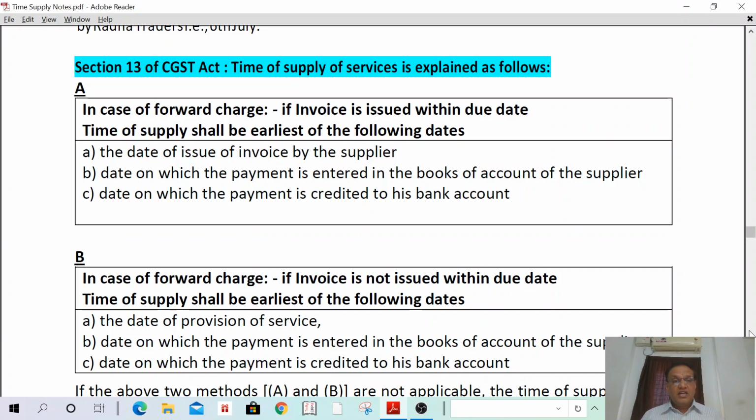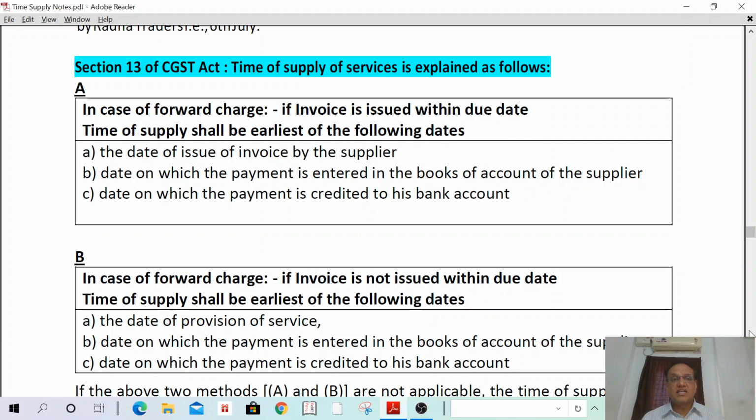Till now we have discussed section 12 of the CGST Act, that is time of supply in case of supply of goods. We have discussed time of supply in case of supply of goods under forward charge, under reverse charge, in case of vouchers, in case of petty payments, and in case of value addition by way of interest or penalty. This we have discussed. Now section 13 we are going to discuss.